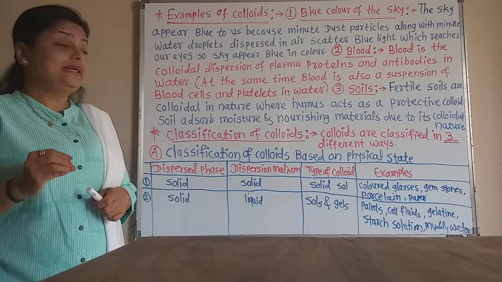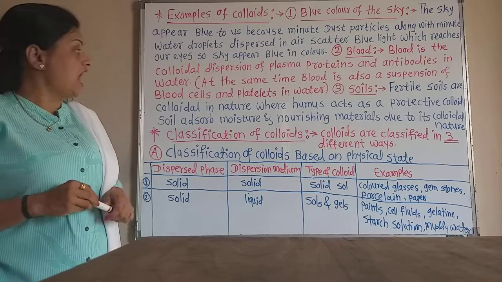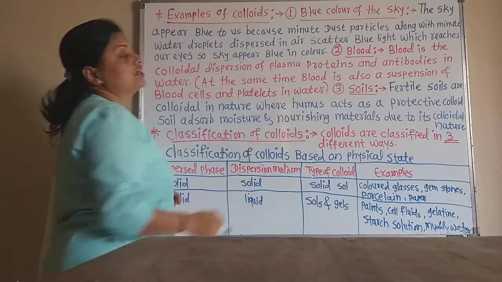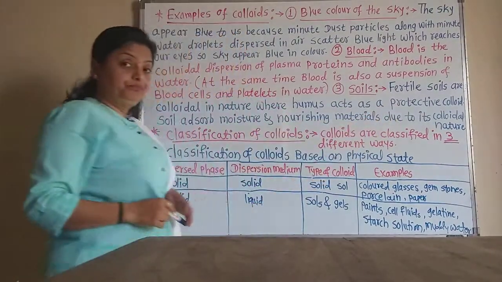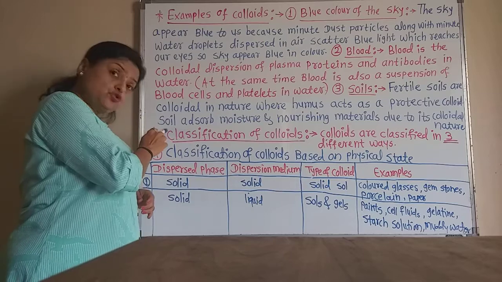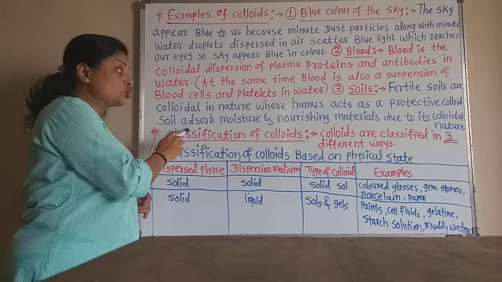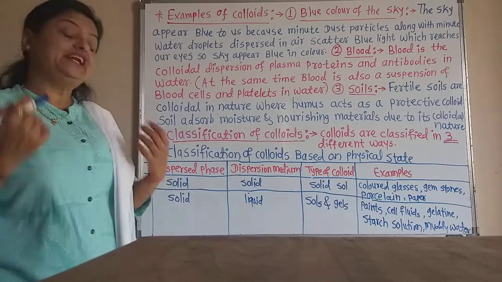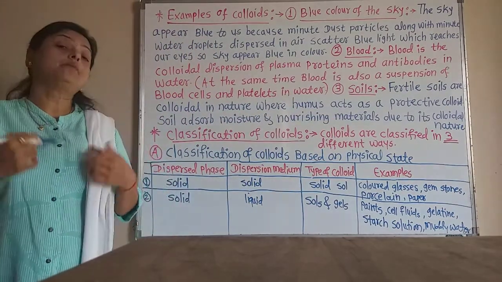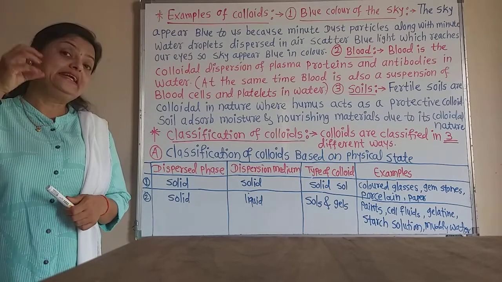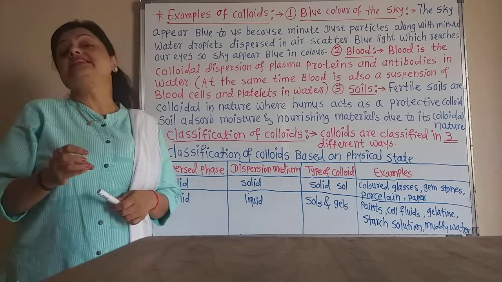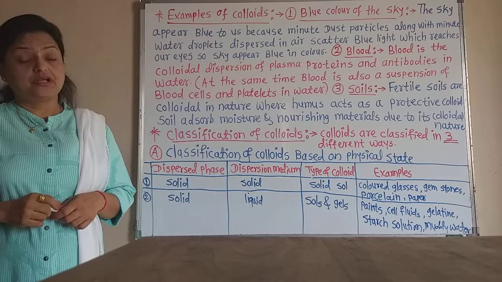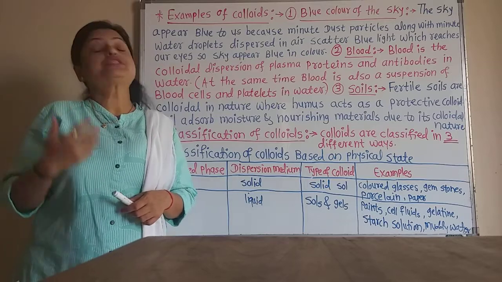So fertile soils are colloidal in nature, where humus acts as the protective colloid. The soil having humus adsorbs moisture and nourishing material due to its colloidal nature, and due to that the soil becomes fertile.